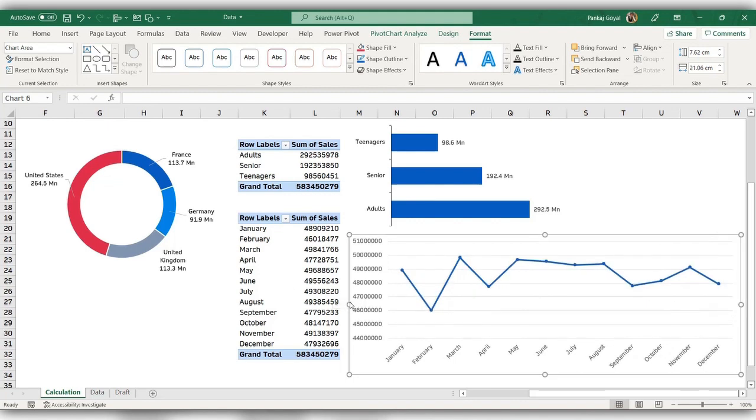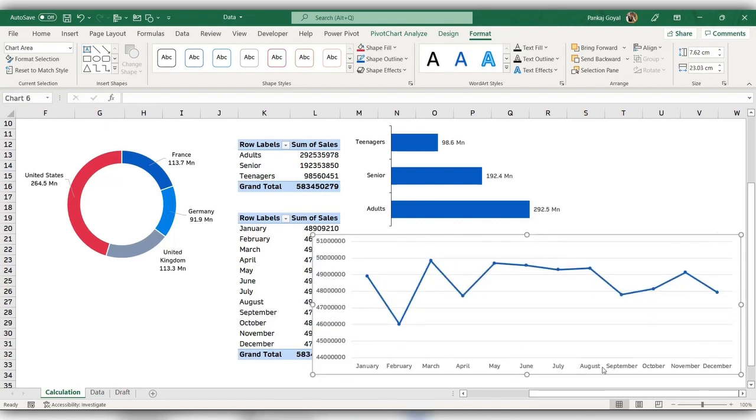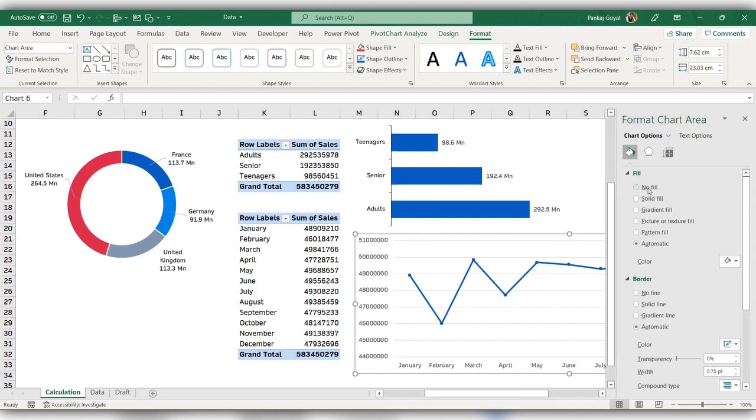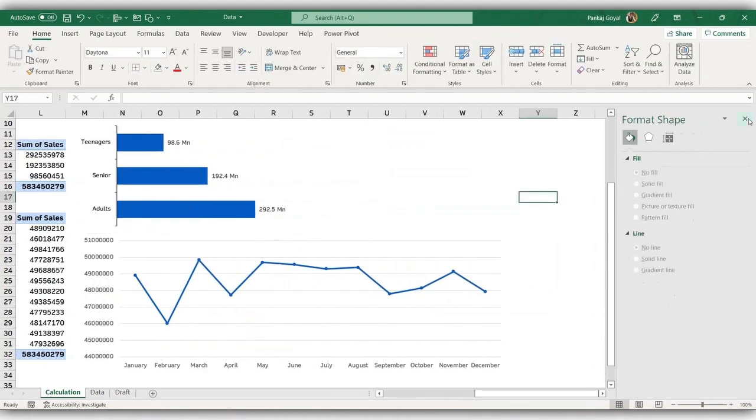Let me make it a bit wider so that my months are in a horizontal line. So this chart looks good. I'll apply the same formatting of no fill and no line.